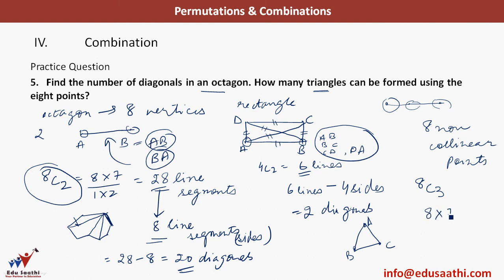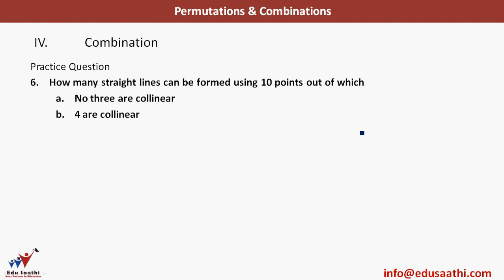This is nothing but 8 into 7 into 6 divided by 3 into 2 into 1, which is 56 triangles that can be drawn using these 8 points. So this is the answer to the second question here. I hope this is clear. A little bit of geometry, but easily solvable using permutation and combinations. Basically combinations here. Let's try another question.